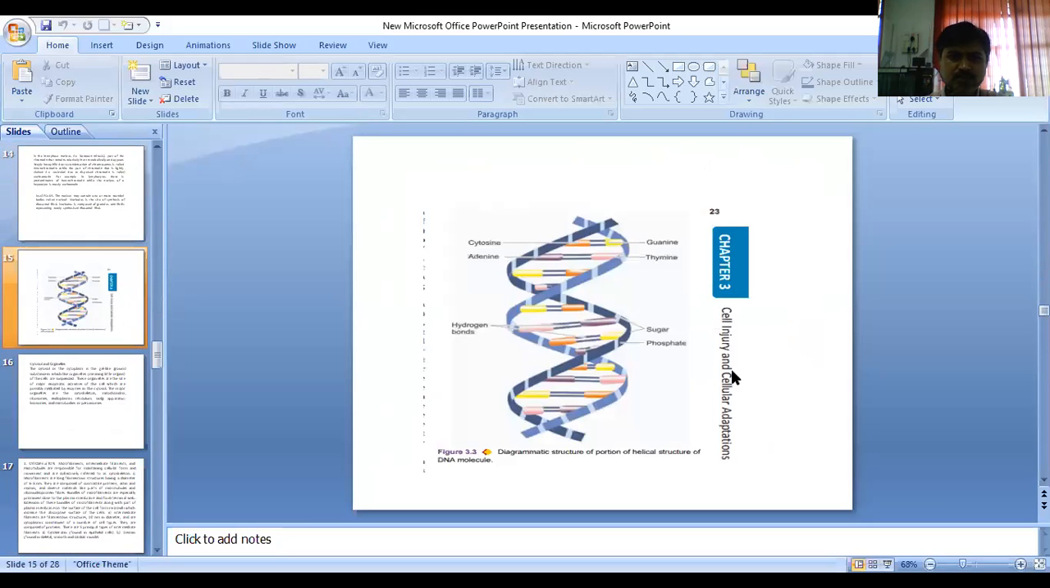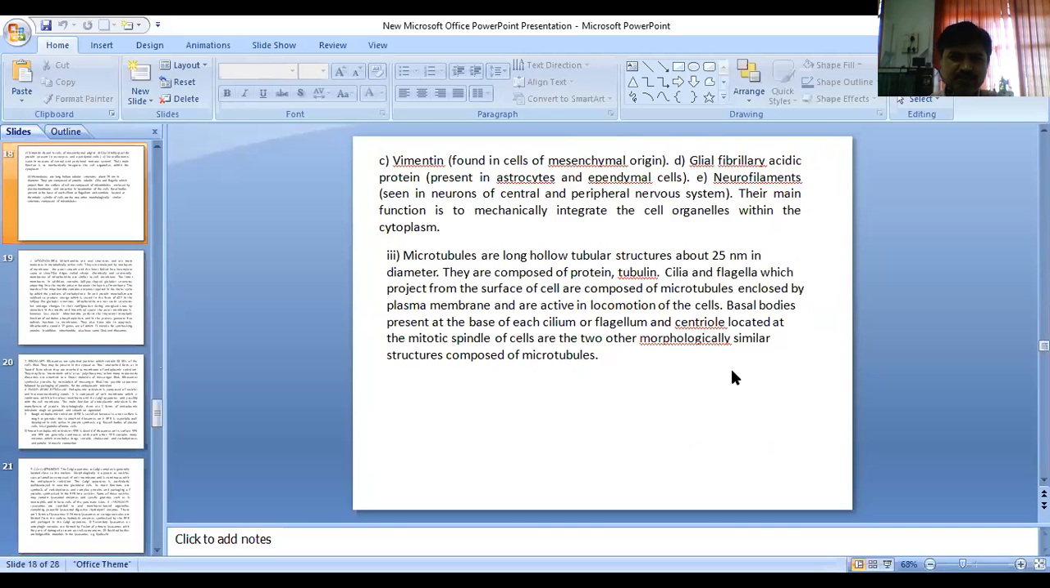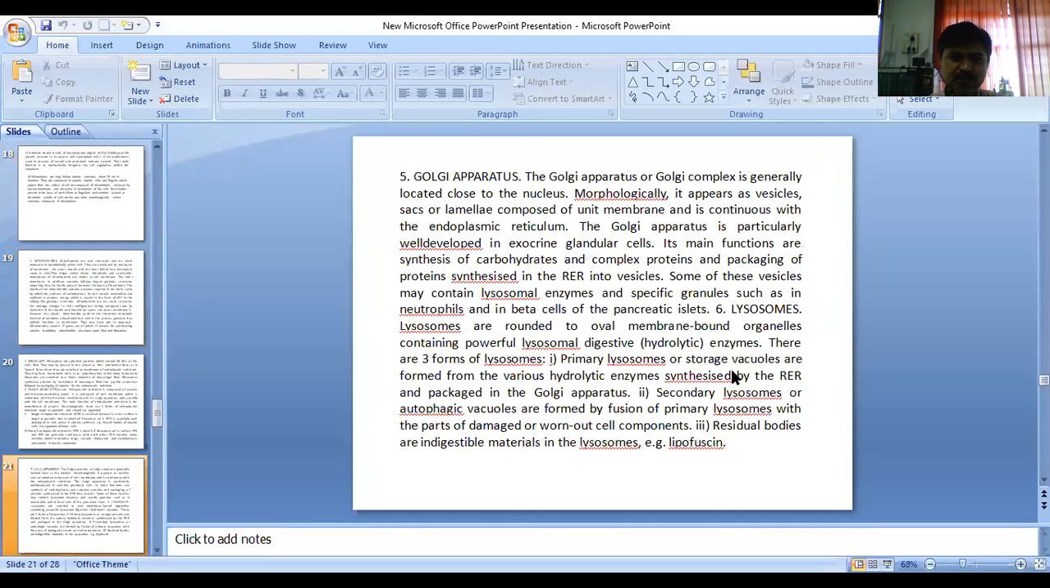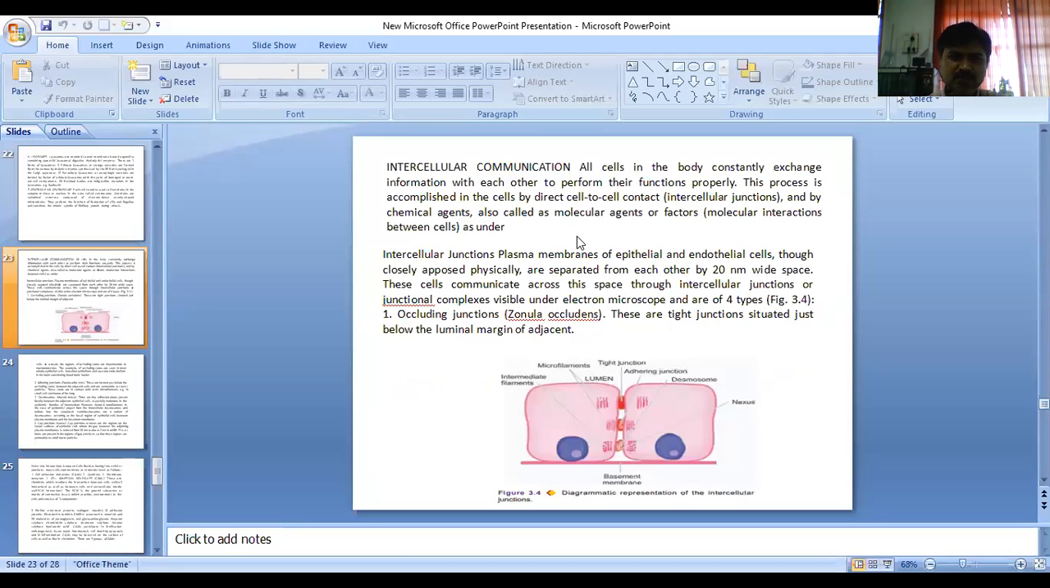Last time we saw the structure of DNA and the cytoskeleton part. After that we discussed mitochondria, Golgi apparatus, lysosomes, and then intercellular communication. We are discussing intercellular communication today, so now we will discuss this particular part.